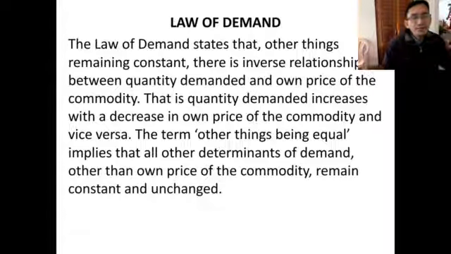Other things remaining constant, there is an inverse relationship between the quantity demanded and the price of the commodity. Other things here means the determinants of demand. We have so many determinants, like the price of the commodity, income, and many other things. Except for the price of the commodity, all other things are kept constant, unchanged. The demand depends on the price of the commodity.